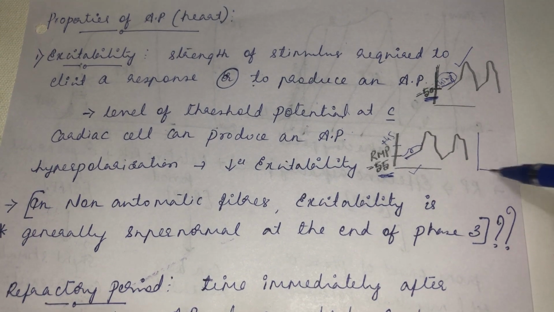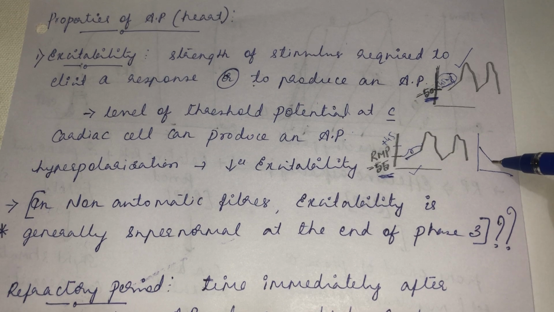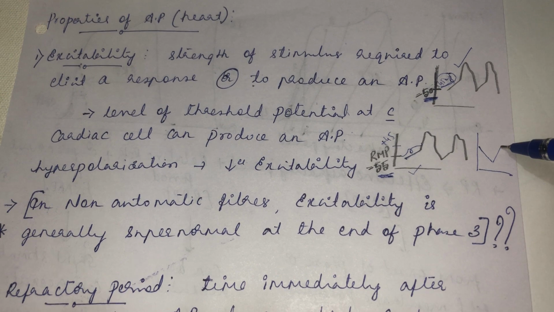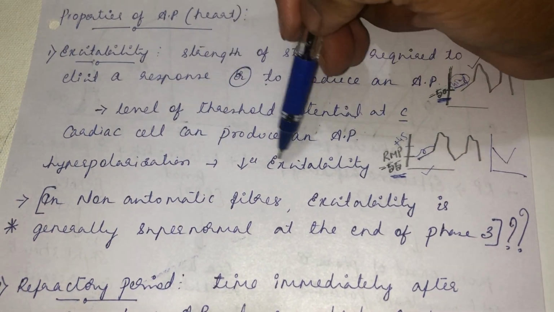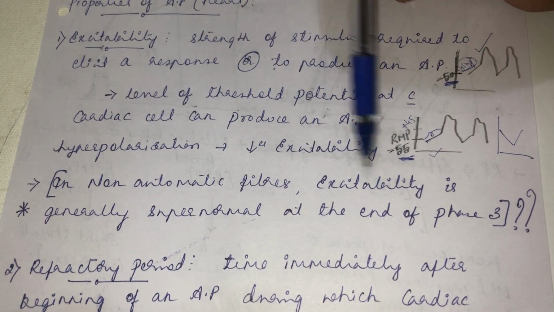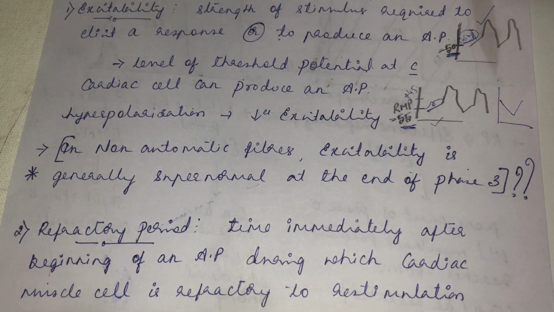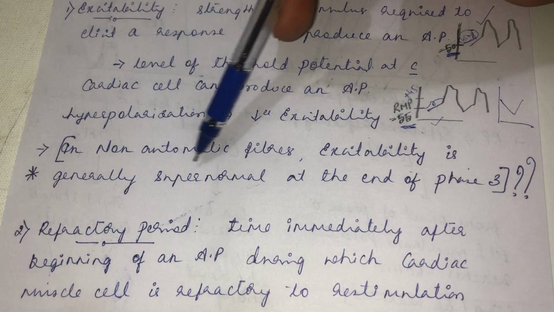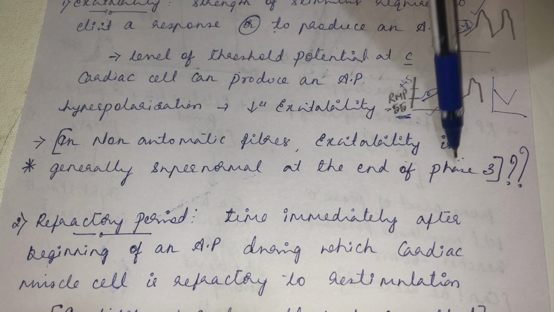For example, if the resting membrane potential is decreased to minus 70 millivolt, we call it hyperpolarization. That means more time to reach threshold potential. At that time, what happens to the excitability? Excitability will be decreased. Hyperpolarization will decrease the excitability. In non-automatic fibers, the excitability is generally supernormal at the end of phase 3. Why, in a non-automatic fiber, is excitability generally supernormal at the end of phase 3? That is an assignment question.